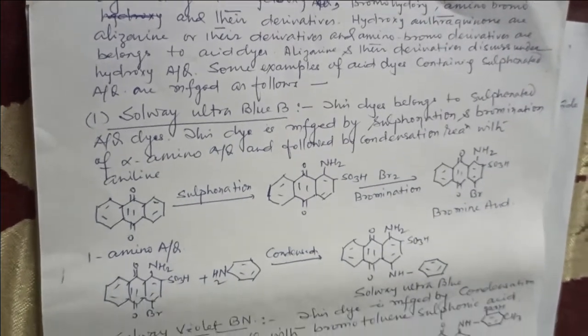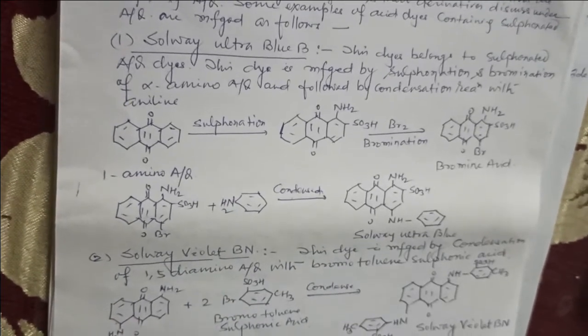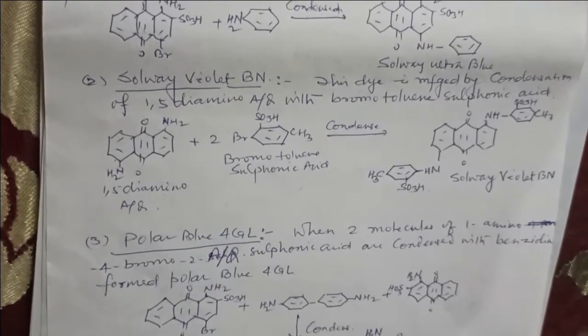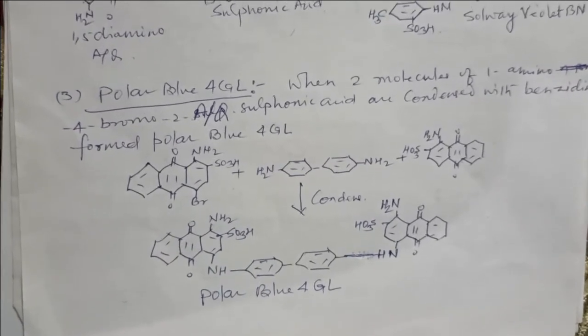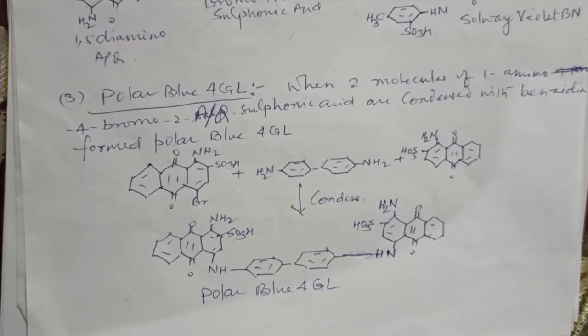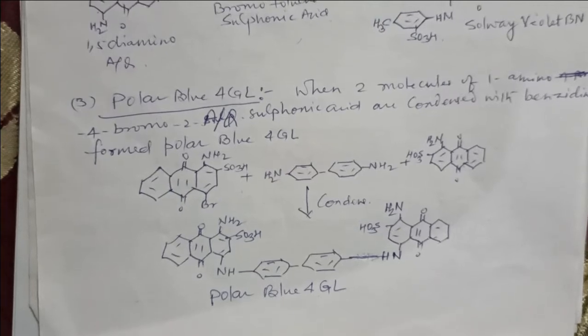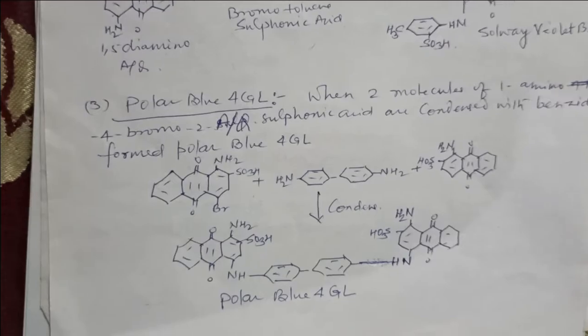Solway Violet BN. This dye is manufactured by condensation of 1,5-diamino anthraquinone with bromotoluene sulfonic acids, and it forms the Solway Violet BN. The next example is Polar Blue 4GL. When 2 molecules of 1 amino, 4 bromo, 2 anthraquinone sulfonic acids are condensed with benzidine, it forms Polar Blue 4GL.